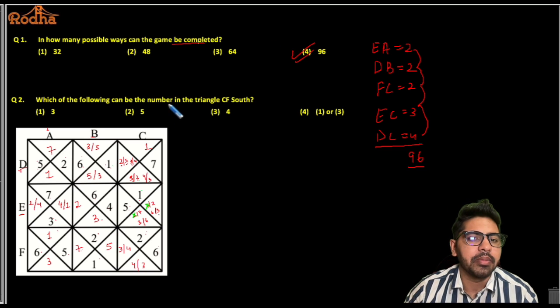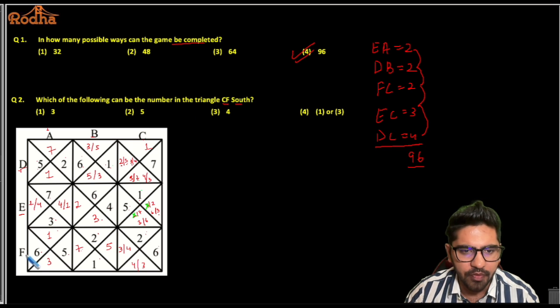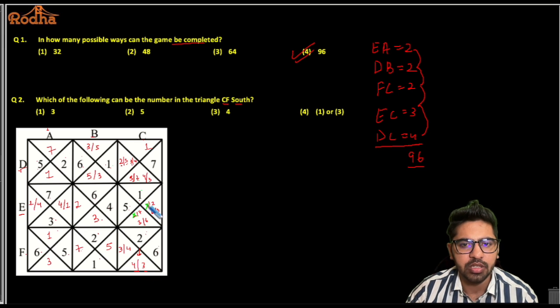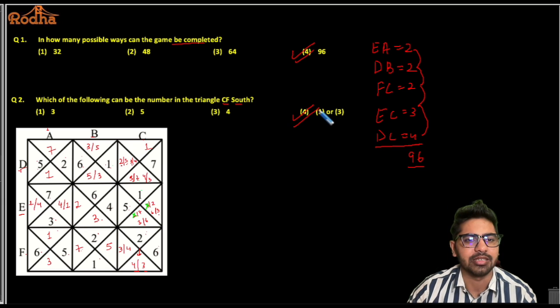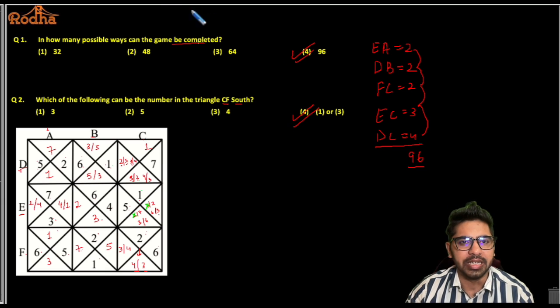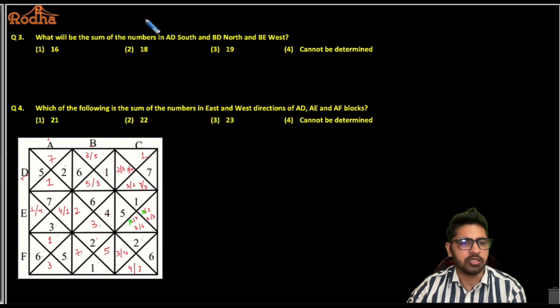Which of the following can be the number in the triangle CF South? Okay, so CF and South, from the center if I go south, it can be either 4 or 3, right? So the answer is either 4 or 3. That is option number 1 or 3. So that is my right answer, right? So pretty easy set. Let's move to the next set of questions here.